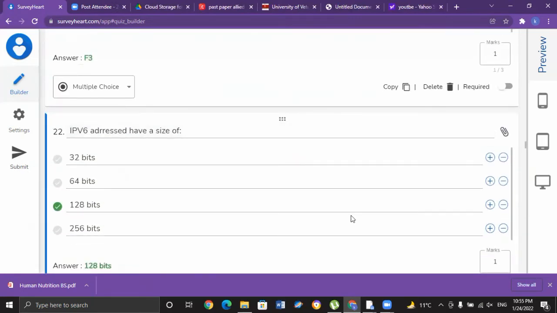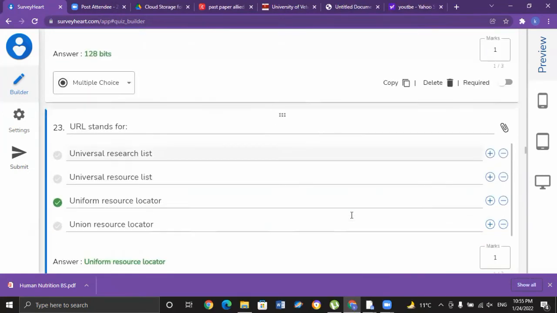IPv6 addressing: an Internet Protocol version 6 address is a numeric label that is used to identify and locate a network interface of a computer or a network node participating in a computer network using IPv6. It actually consists of 128 bits. So the correct option for MCQ number 22 is C, 128 bits.